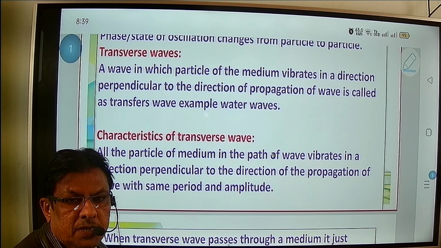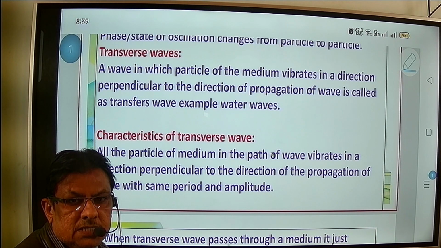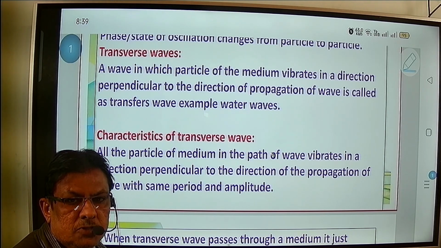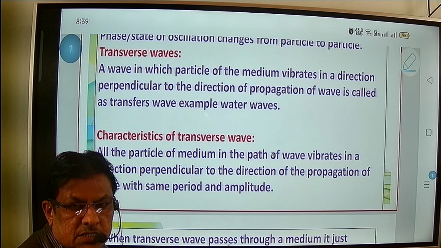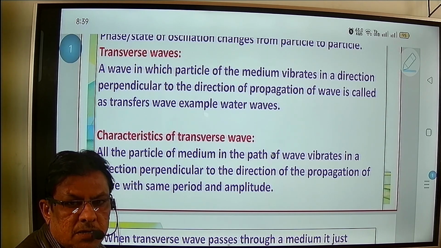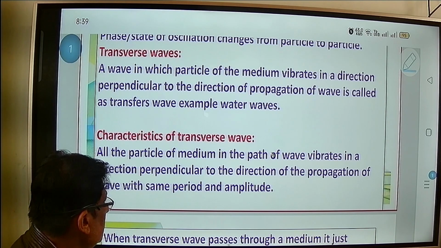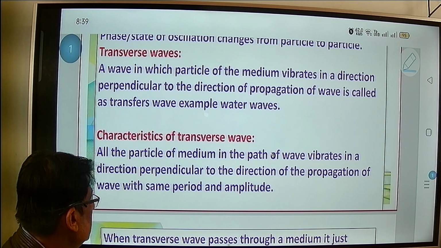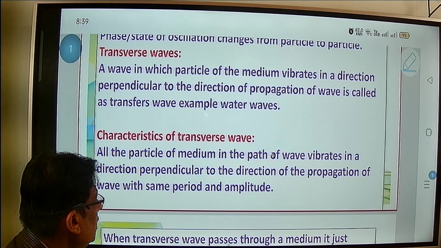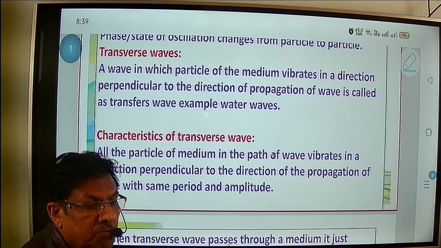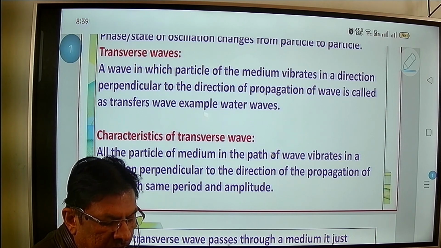It will remain consistent. Amplitude variation will also remain the same. It will not be less or more. So the first characteristic which we have seen is that while vibrating, the particles have the same period and amplitude.